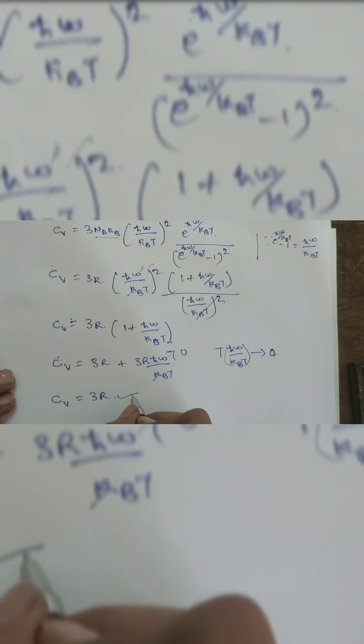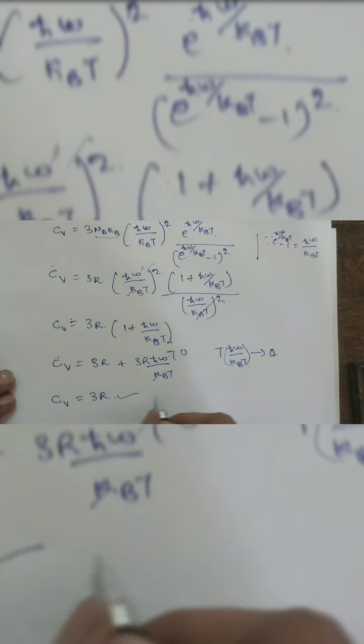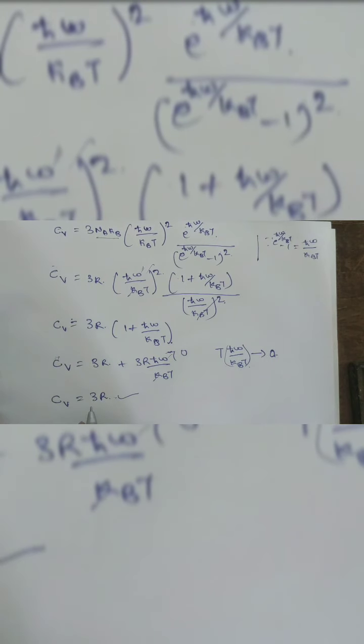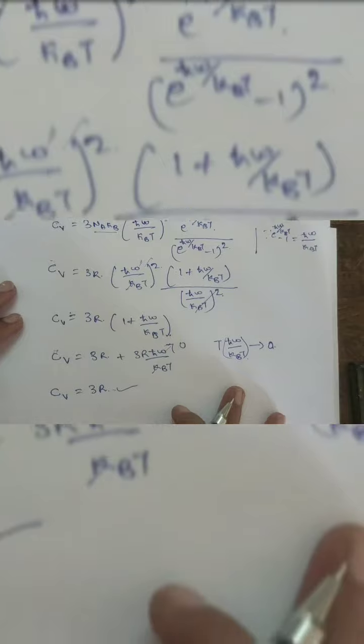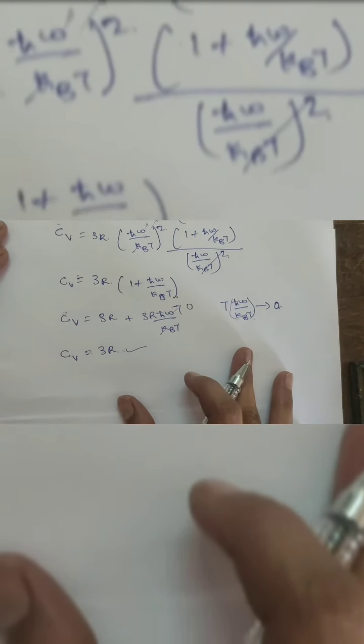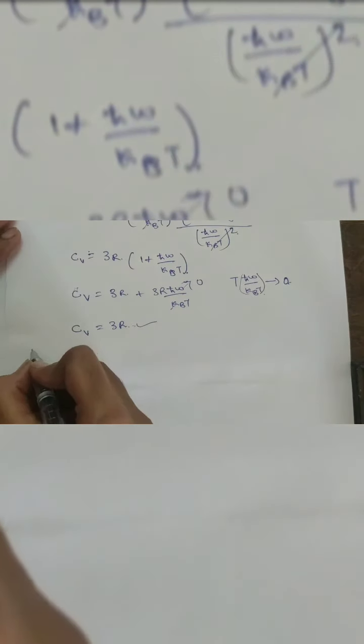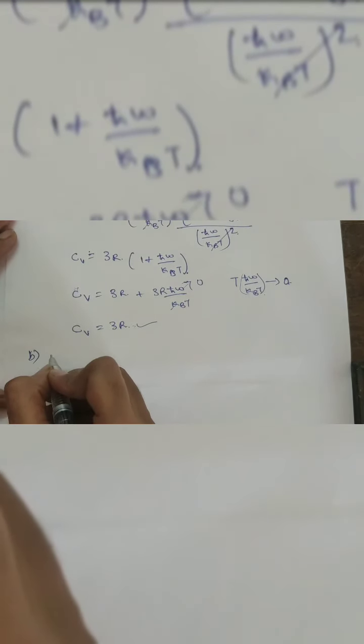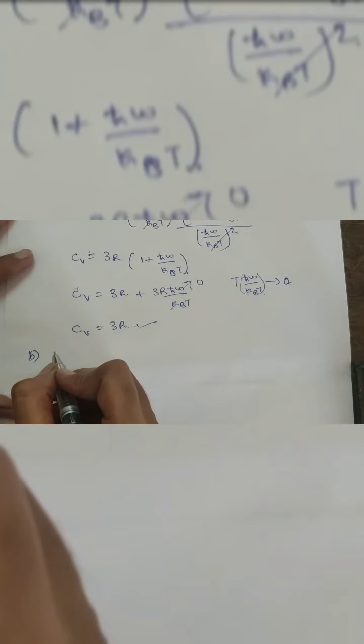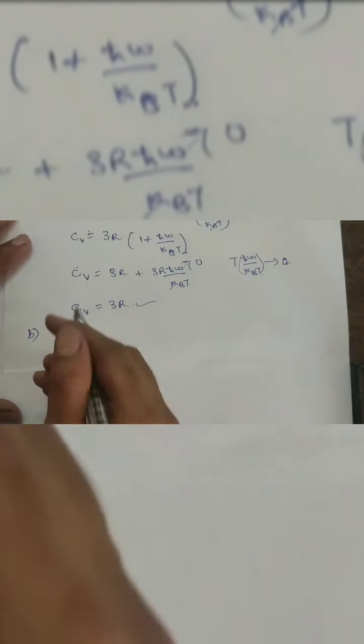Classical theory of specific heat explains that Cv equals 3R in all solids at higher temperature. The specific heat value is the same, and this satisfies the Dulong-Petit law as obtained from the classical theory. Okay, but the classical theory fails to explain at lower temperature. Let's see what happened at low temperature.